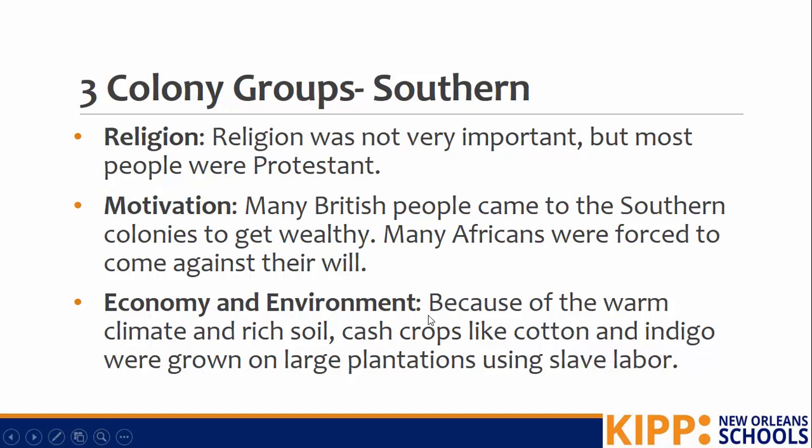And so a little bit about how the environment impacts the economy. Because they have warm climate, they have rich soil, they have those rivers, and it rains a lot. Cash crops like cotton and indigo were grown on large plantations, and those large plantations used slave labor. So because the climate allowed farming, there was a lot of farming. Because they needed people to work the farms, they imported enslaved people from Africa.